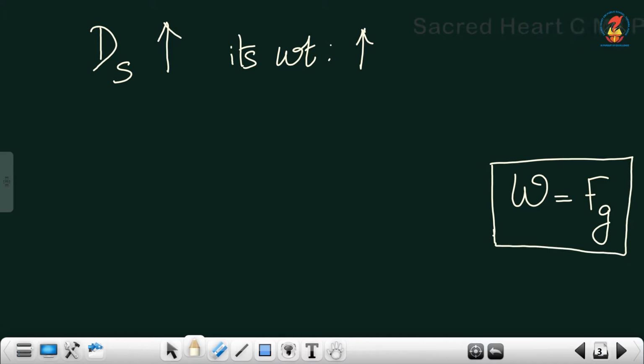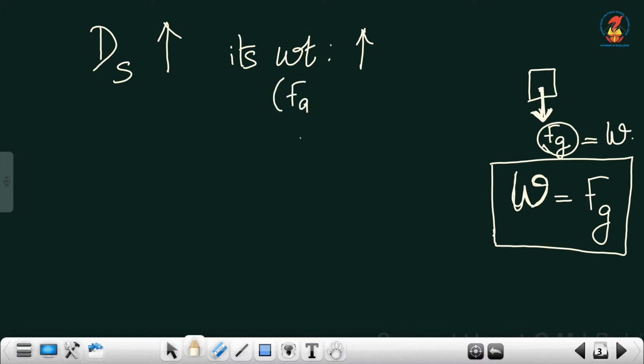Weight of an object and gravitational force are equal, because the object will always experience a downward force due to gravity, and the weight of an object is the force exerted on an object towards the center of the earth, known as gravitational force. So if density is more, the gravitational force experienced by it will be more.